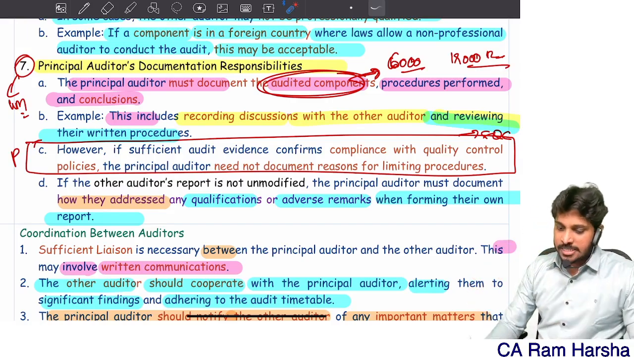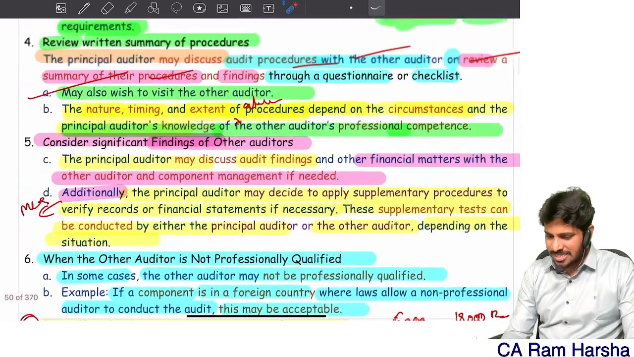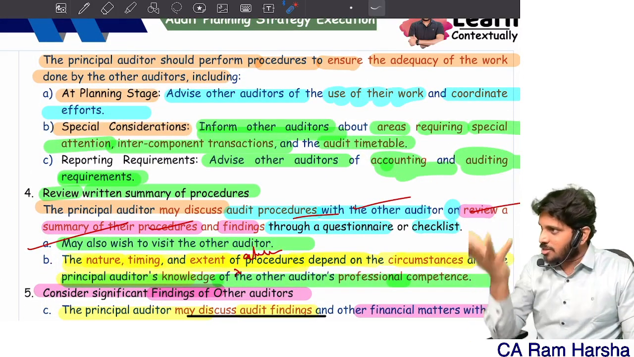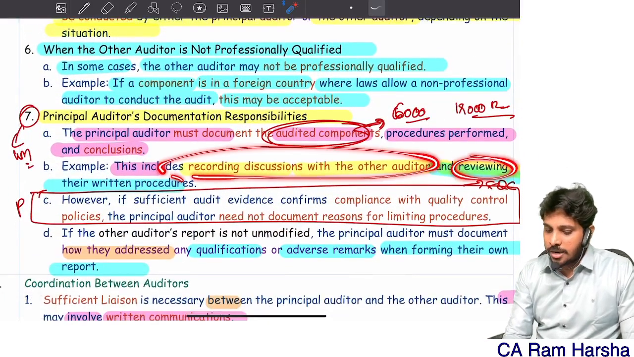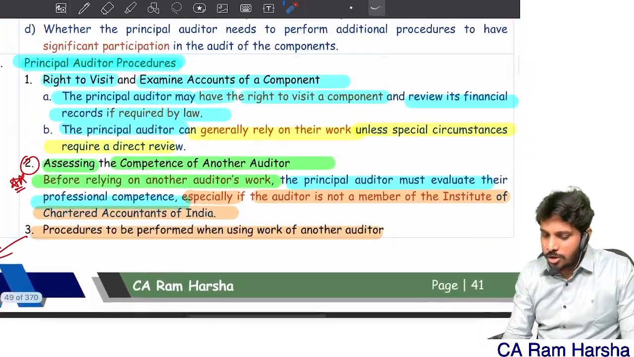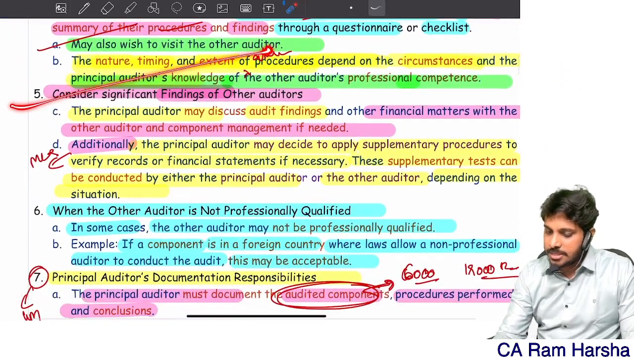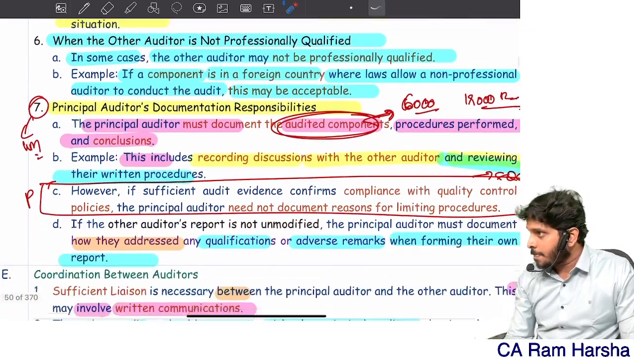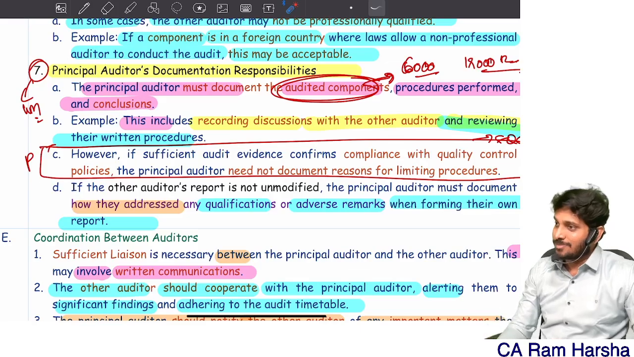Next, the second one: this includes recording discussion with the other auditor and reviewing their written procedures. Those are the examples I gave, six examples here. All the principal audit procedures that were there, you should document. Here they give only two examples: discussion and reviewing their written procedure. What are all the audit procedures? Right to visit, assessing competence, procedures, reviewing the written summary, considering significant findings of the other auditor, and what you verify when the other auditor is not professionally qualified. And documentation is also your procedure, that's why it is also part of procedure. Clear?